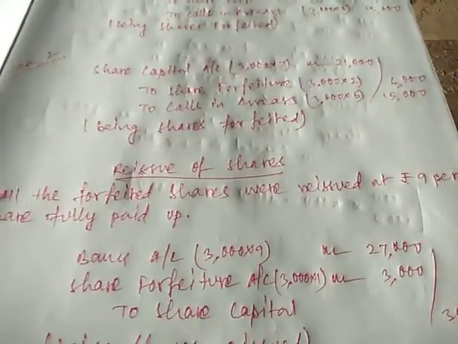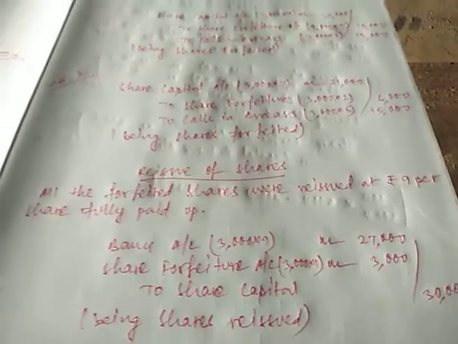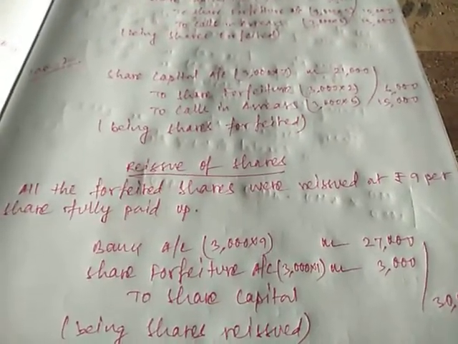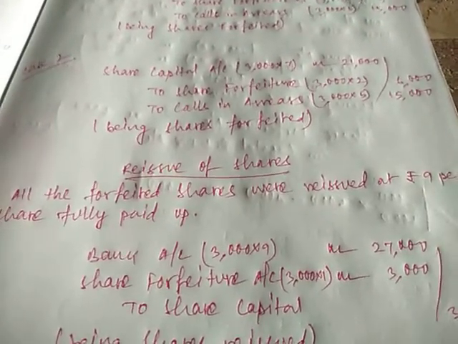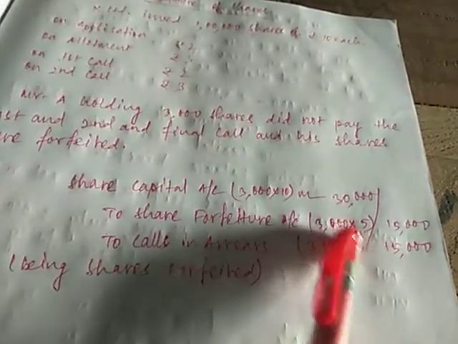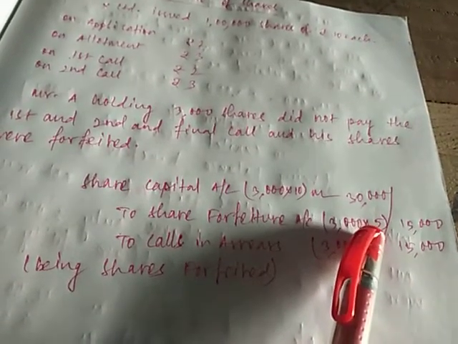Now what we can understand from here is the shares of rupees 10 are being reissued at a price of rupees 9. So the loss of 1 rupee per share will be compensated from the amount that was forfeited by the company from the previous shareholder. From the previous shareholder we have forfeited rupees 5, that is 3000 into 5 in share forfeiture.